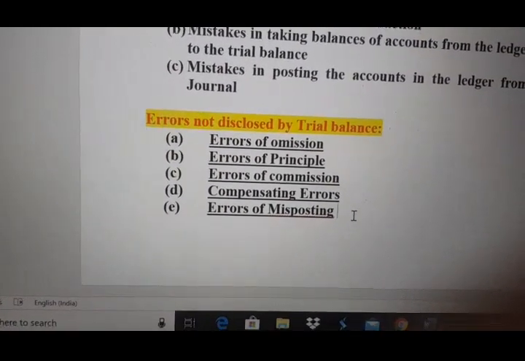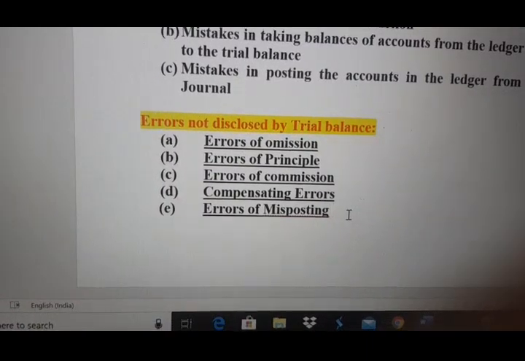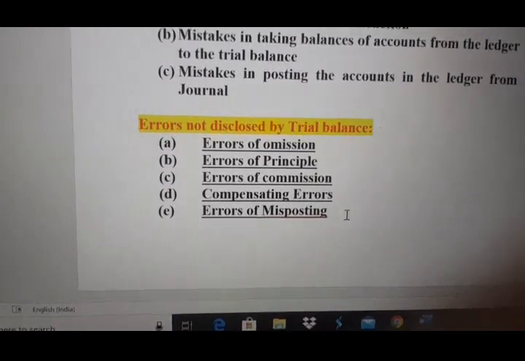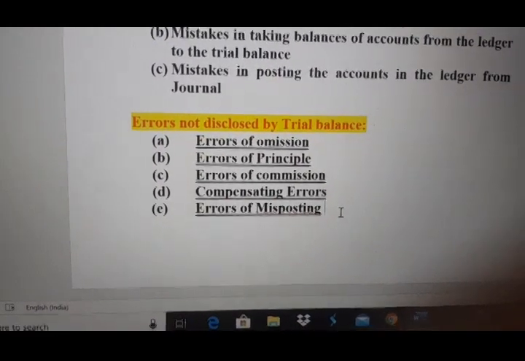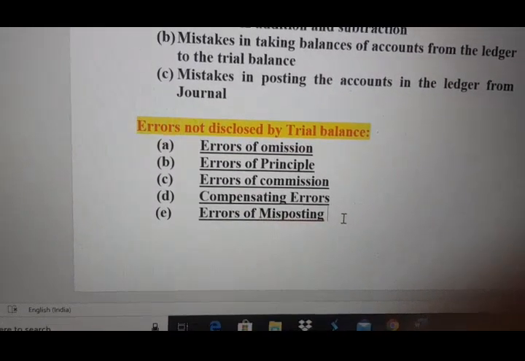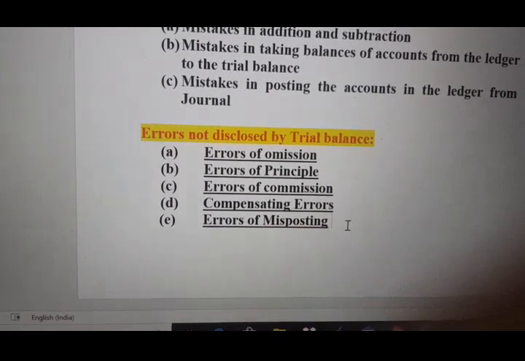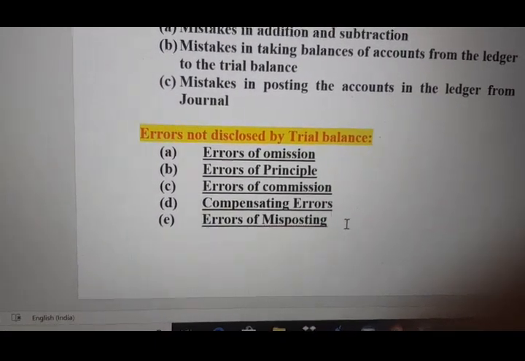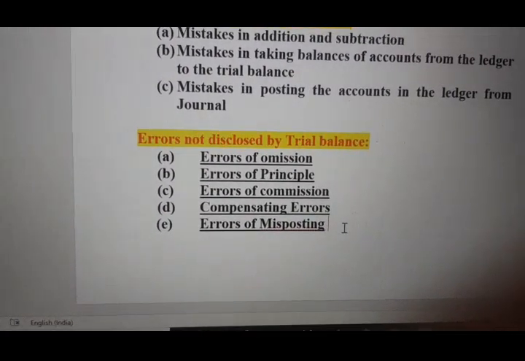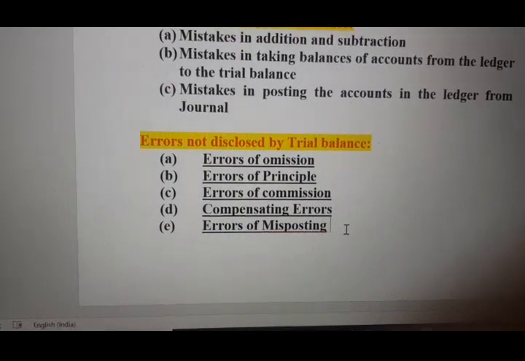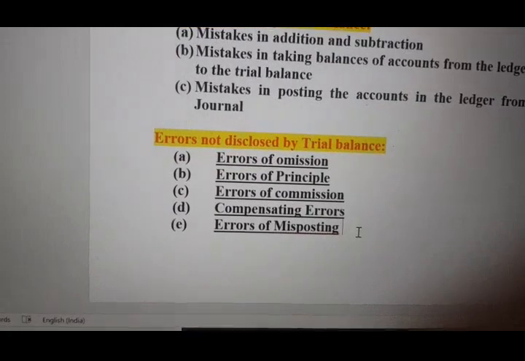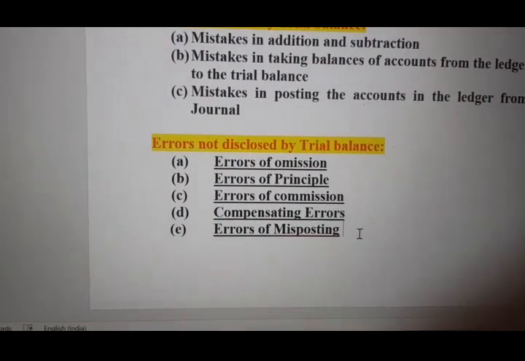So this is called compensating error, and this again cannot be detected by the trial balance. And the last one is error of misposting. Misposting means when we are transferring one item from the journal to the ledger, we have misposted it. Instead of posting it on the correct account, we have posted it in another account but on the right side. Suppose it's a debit side item, we have posted it on the debit side only but on a wrong account. So this is called error of misposting. These are the errors which cannot be detected by the trial balance.